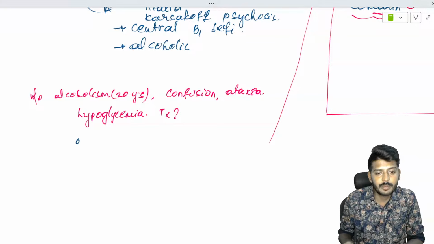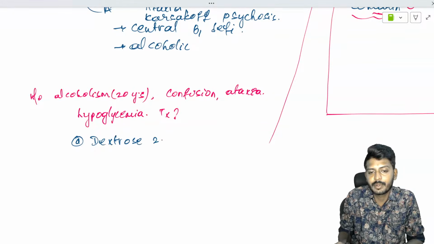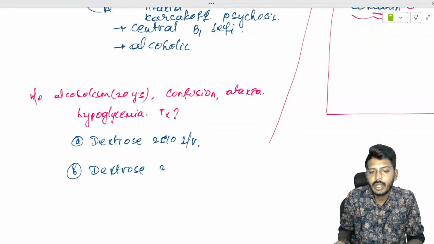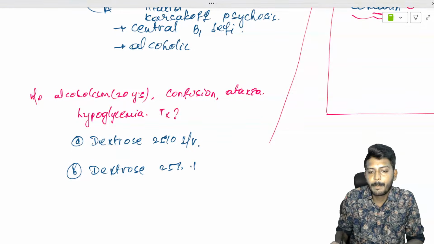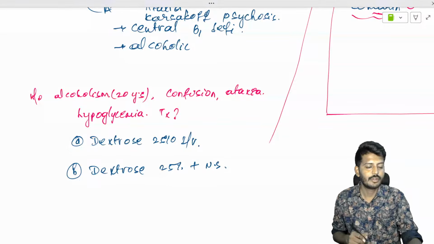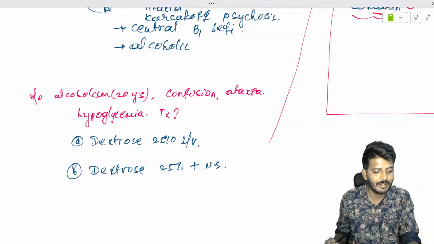The options are: option A, dextrose 25% IV. Option B, dextrose 25% plus normal saline. Let me check once if audio and video is clear. Yeah, everything is going good.